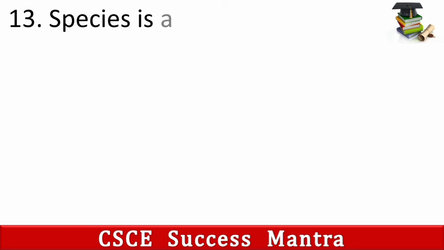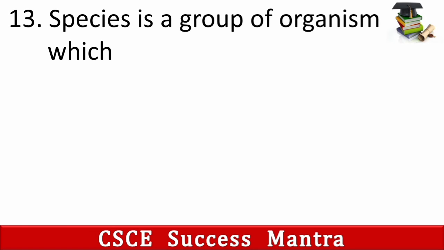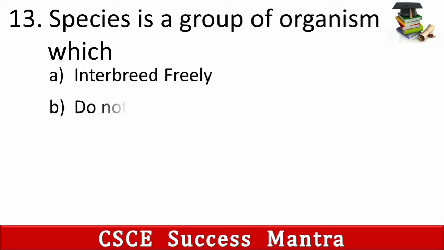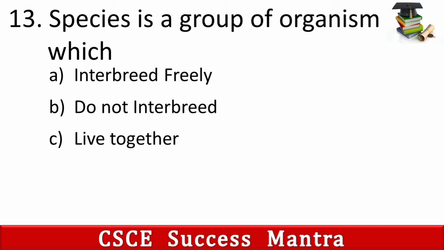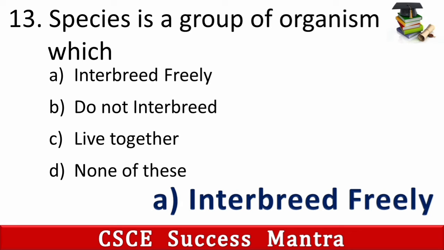13th is, species is a group of organisms which A. interbreed freely, B. do not interbreed, C. live together, D. none of these. So its answer is A. Interbreed freely.